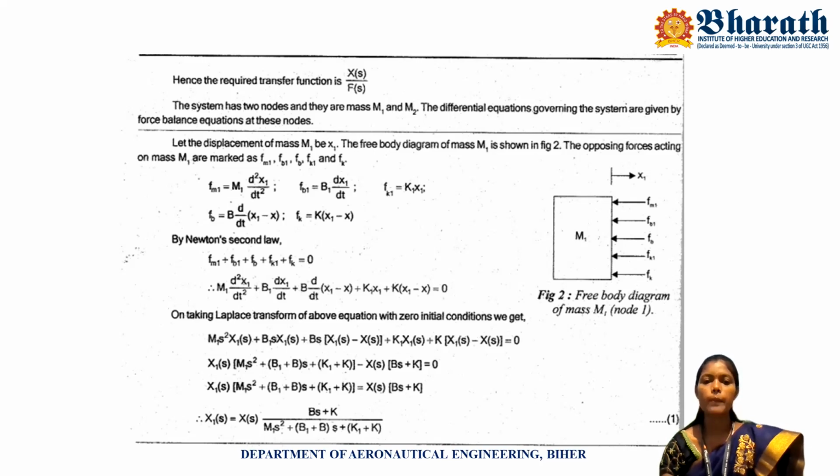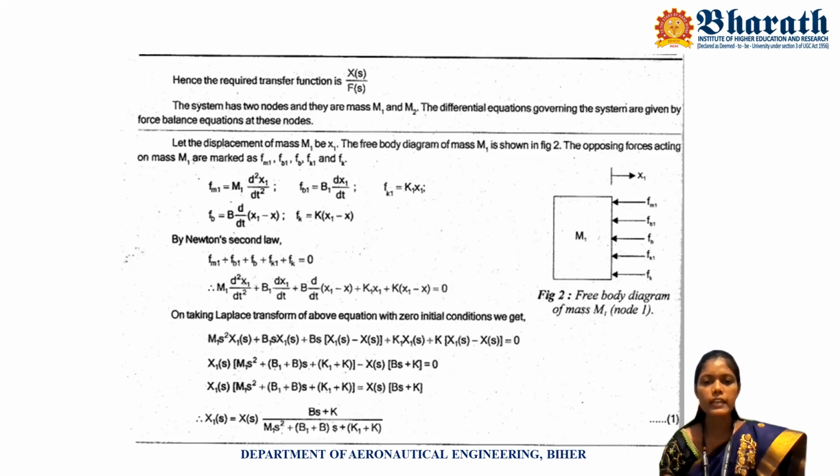You put this Laplace transform value in this differential equation, we get m1 s squared into X1 of s plus b1 s into X1 of s plus b s into (X1 of s minus X of s) plus k1 X1 of s plus k into (X1 of s minus X of s) is equal to 0.